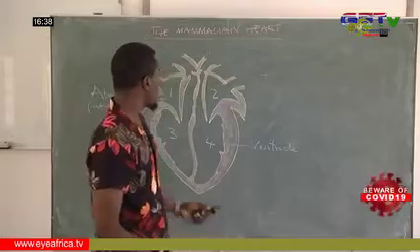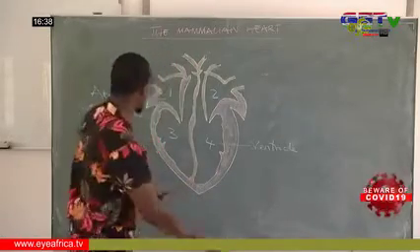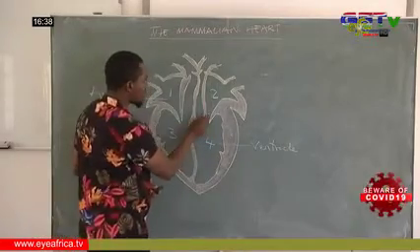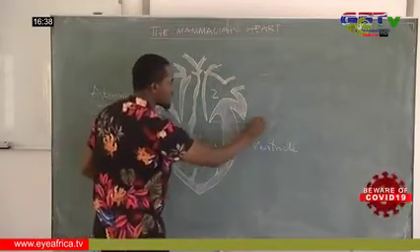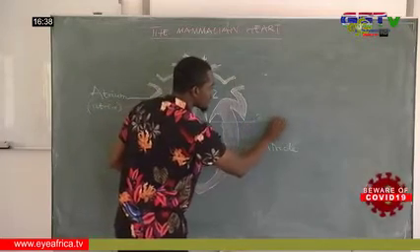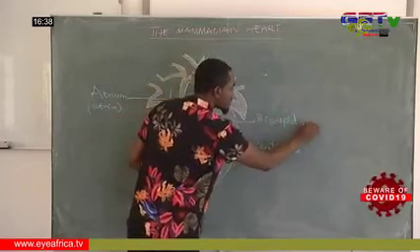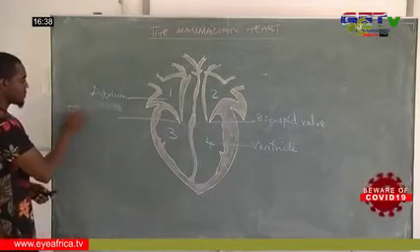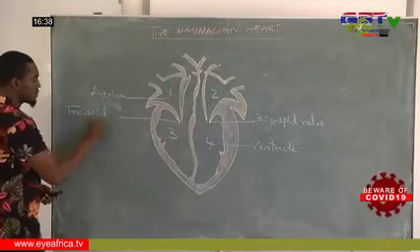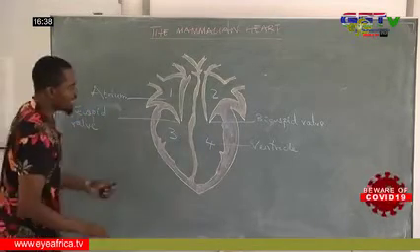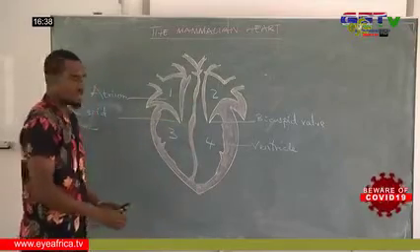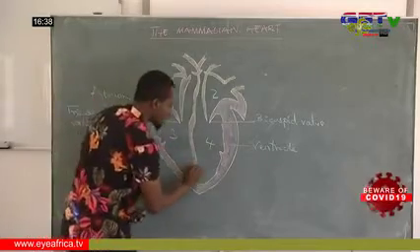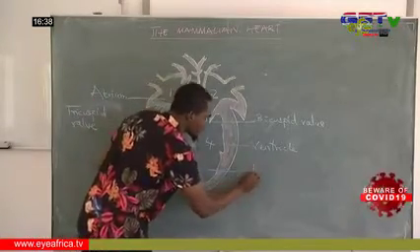Now looking at the structure of the heart here, it contains structures which we refer to as valves. Here we have a valve. We refer to this as a bicuspid valve. And this we refer to as a tricuspid valve. In between the left and the right chambers, we have a structure which separates them, which we call the interventricular septum.